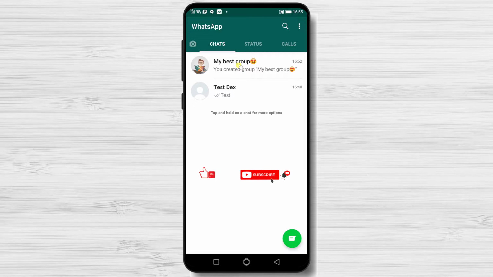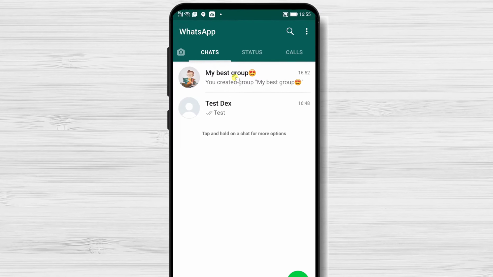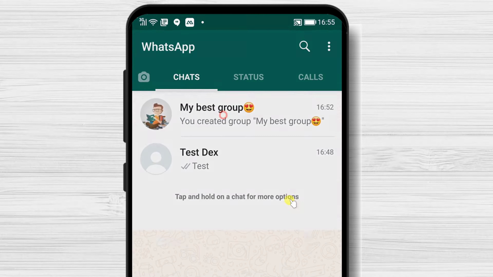How to make a group call on WhatsApp for Android. You can start an audio or video call on WhatsApp in two ways. The first method is when you have started the chat with a group of people. You can tap on that conversation.